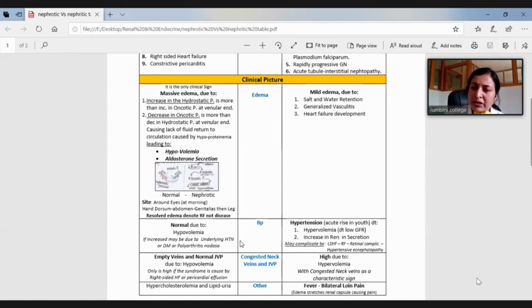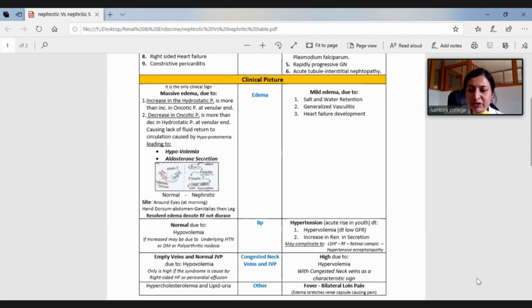So when renal perfusion is reduced, the renin angiotensin mechanism will sense that, and there will be increased renin and increased angiotensin secretion, and there is more volume. So there is hypertension. While hypertension is not a feature of nephrotic syndrome. Secondarily anything can happen, but we are talking about primary, so just say yes or no. No hypertension in nephrotic syndrome.